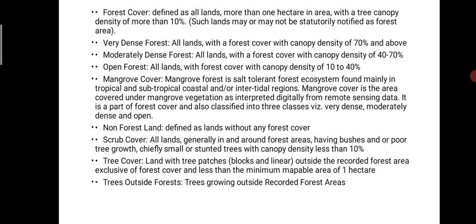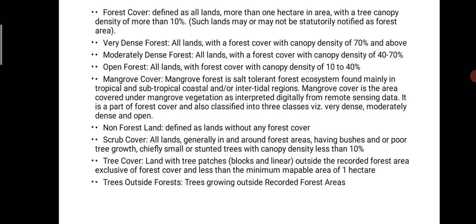Mangrove cover: mangrove forest is a salt-tolerant forest ecosystem found mainly in tropical and subtropical coastal or intertidal regions. Mangrove cover is the area under mangrove vegetation, interpreted digitally from remote sensing data. It is part of the forest cover, classified into three classes: very dense, moderately dense and open. Then non-forest land is defined as land without any forest cover.